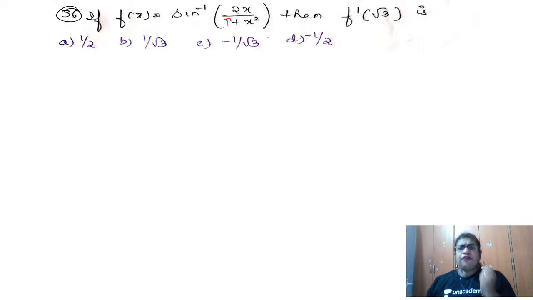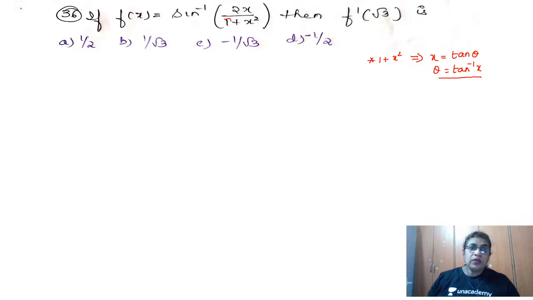Now, if I directly go for the sine inverse derivative, it will be a lengthy step. So I have a trick for you. Wherever you see 1 plus x square, always put x is equal to tan theta. That will help you to simplify the question. So theta is tan inverse of x. Keep it aside.